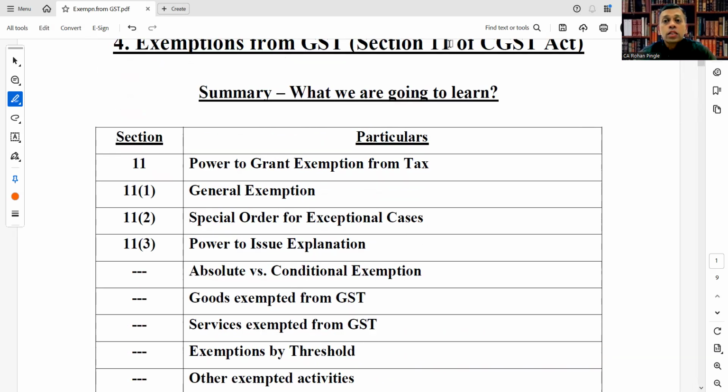Hope this video series is helpful to you, and we are going to touch upon the whole GST law. We are going to cover it in this GST Relearn series. We have already covered four topics: important definitions under GST, supply under GST, charge of GST, place of supply of GST, and today we have covered exemptions under GST.